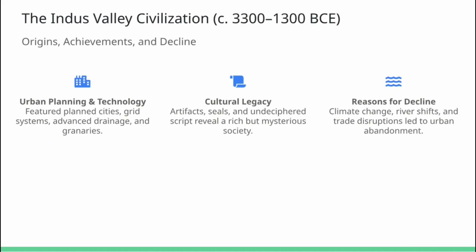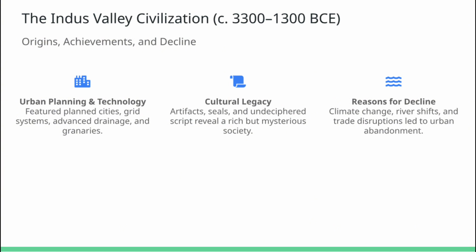Now, let's journey back to one of humanity's earliest urban marvels, the Indus Valley civilization. They thrived along the Indus River in what is now northwest India and Pakistan. You've probably heard of Mohenjo-Daro and Harappa, both showcasing an almost futuristic city design. Imagine neatly laid out streets, intricate drainage systems that put some modern setups to shame, and massive granaries storing grain to feed vast populations. Their craftsmanship was top-notch. They worked with beads, metals, and even had a script we still haven't cracked, mysterious symbols on seals that hint at a sophisticated culture.